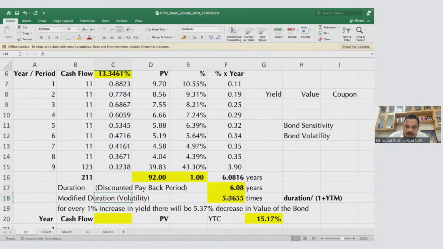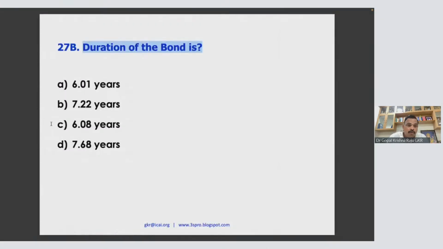Okay. I'll come to this a little later. So now, what is this discounted payback? Sorry, payback period, duration is 6.08 years. Okay, good. Now, what is modified duration? Modified duration is the volatility.